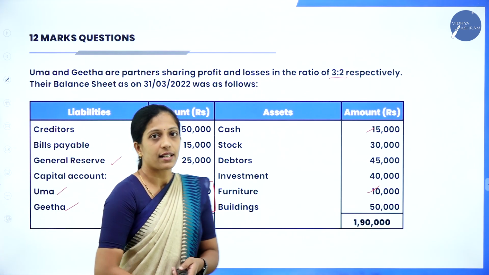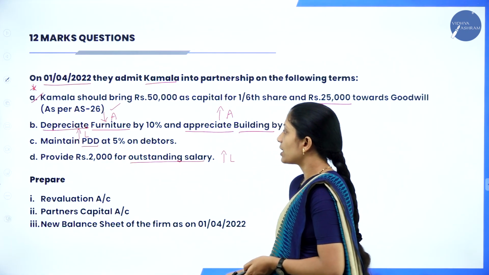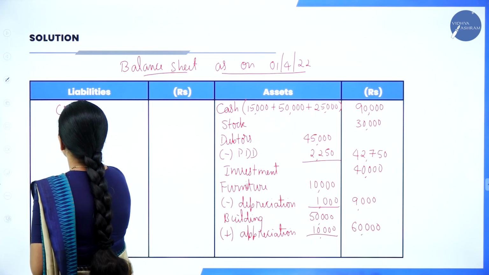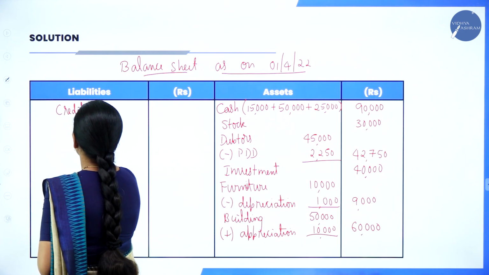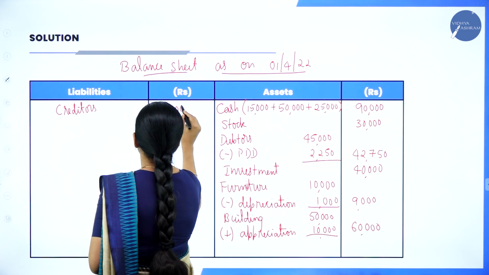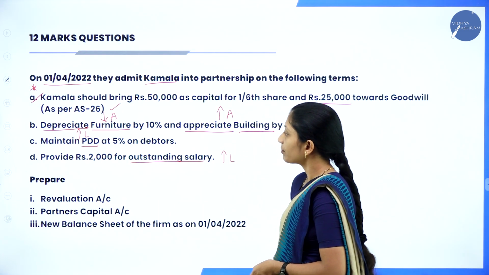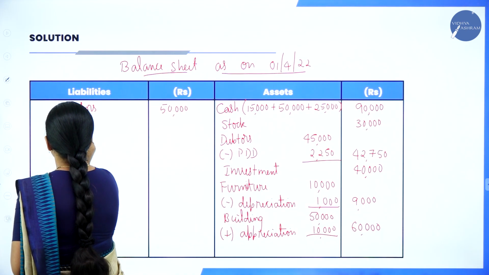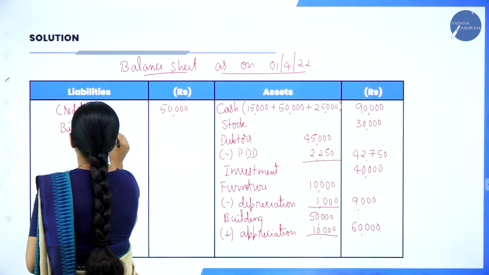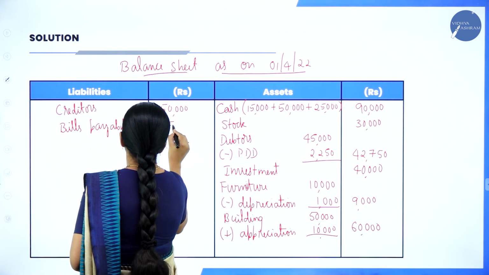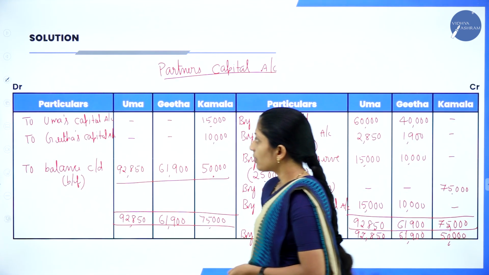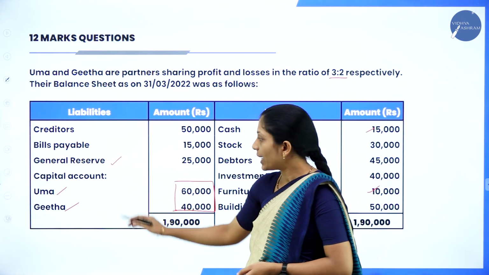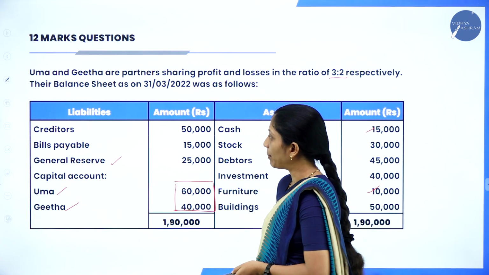Now come to the liabilities. So we have creditors 50,000, no change in creditors. After that, bills payable 15,000. Next, we have general reserve already distributed. Capital, we have already taken the capital.